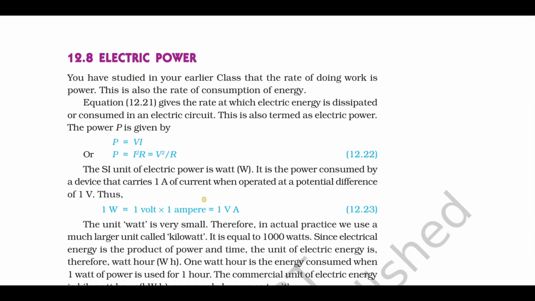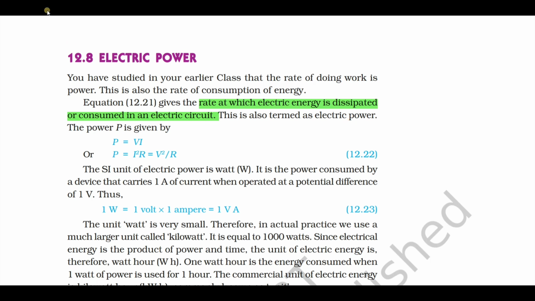Next we have the concept of electric power. If you are lucky, you can expect a 5 mark question based on electric power. What is electric power? It is the rate at which electric energy is dissipated or consumed in an electric circuit. The rate at which electrical energy is consumed in an electric circuit is called what? Electric power.